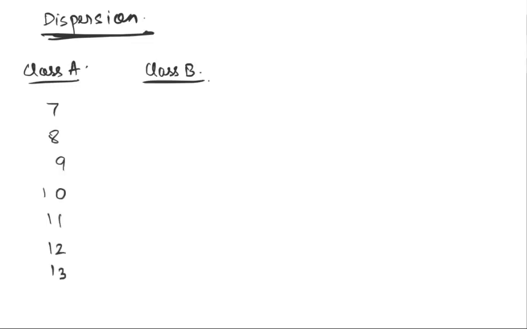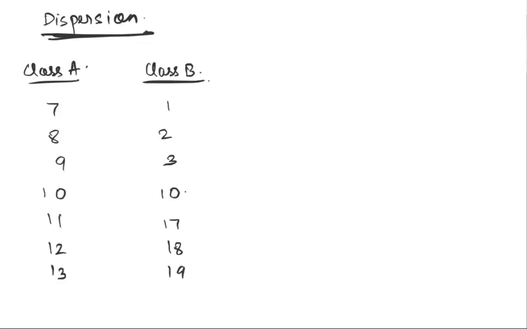And for that, let's come back to an example. So you've got one class A and you've got another class B here. Let's say this time it's a test out of 20 and there are 7 students again. Class A is like this: 7, 8, 9, 10, 12 and 13. And the other class is like this: 1, 2, 3, 10, 17, 18 and 19.